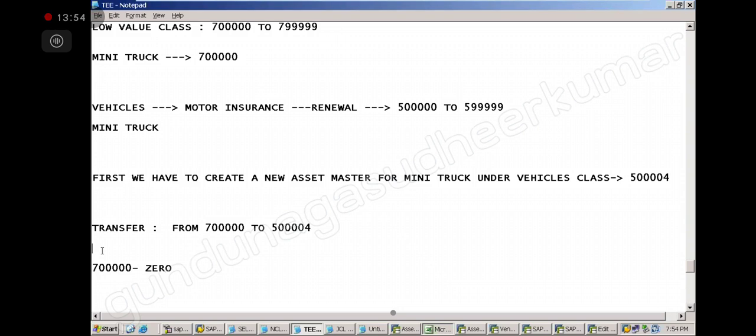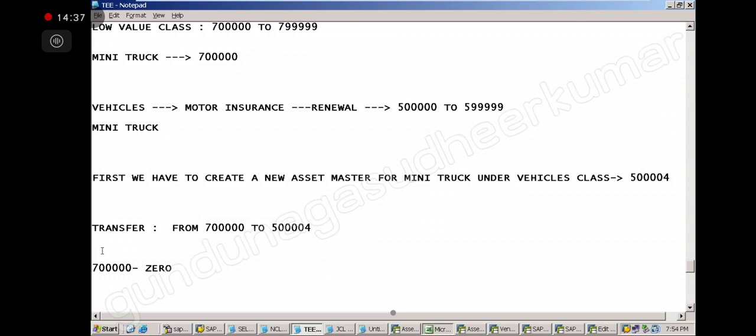Is it clear? Whatever the asset values, the acquisition values, the depreciation, everything will move to 5 lakh. That is one purpose why we are doing the transfer. Transfer is not a physical transfer. We are not moving from Hyderabad to Bangalore. Even if we move, we don't have to record it because we are within the same company. Whether it is in Bangalore or Hyderabad, from an accounts point of view there is no difference. Transfer here means moving the asset from one asset class to another asset class.